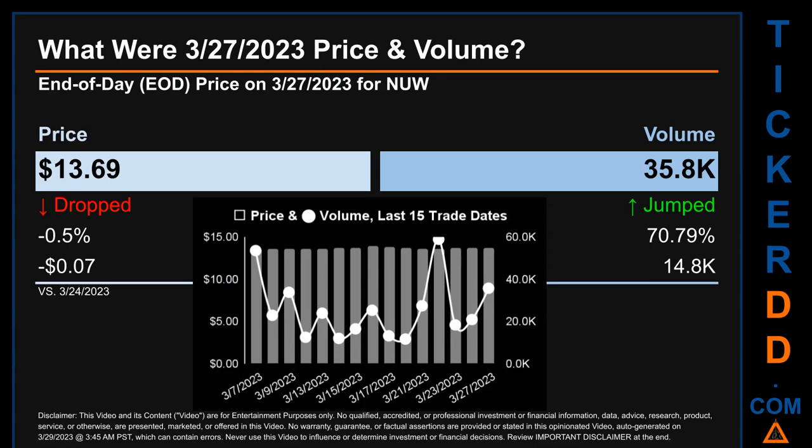Across a range of 31 cents, the max and minimum end-of-day price were respectively 13.9 and 13.59. Volume saw a range of 47.2 thousand, from a day low of 11.7 thousand to a day high of 59,000.